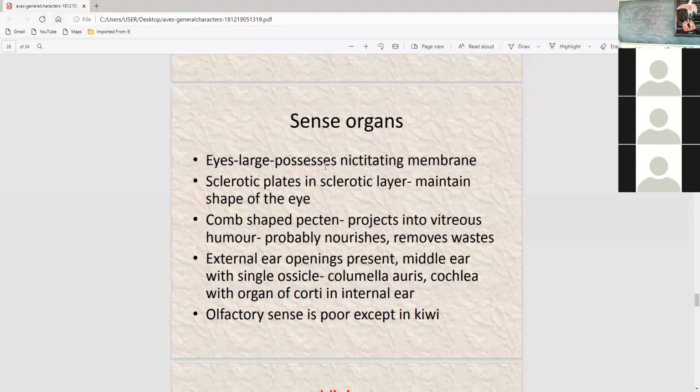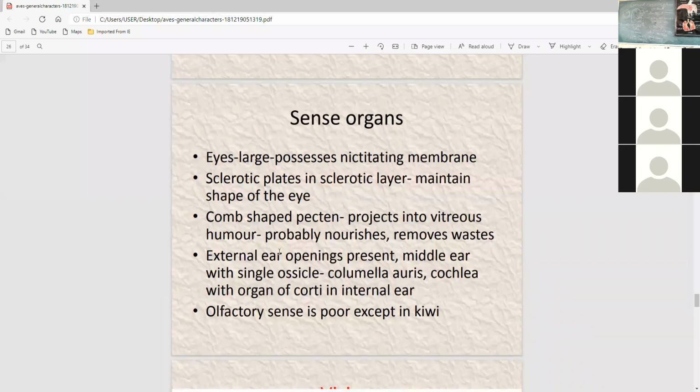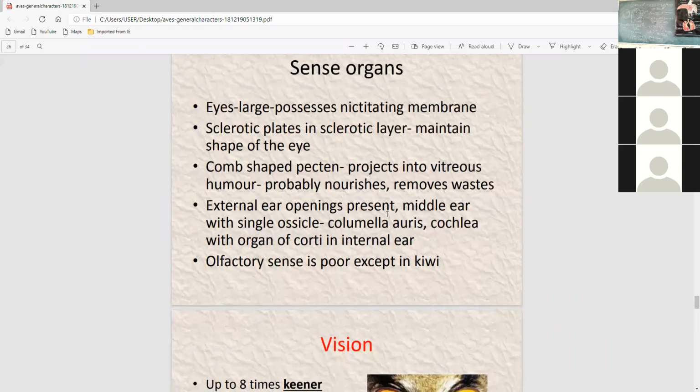Eyes are sense organs, and the nictitating membrane is present. Then sclerotic layers maintain the shape of the eye. Comb-shaped pecten. The external ear opening is present. The middle ear has a single ossicle.